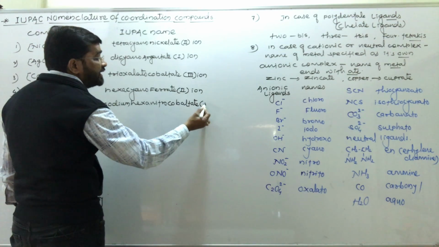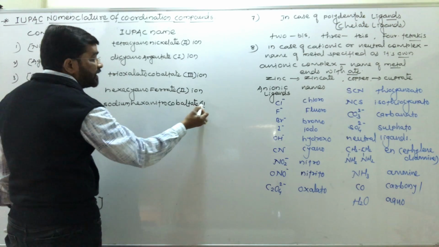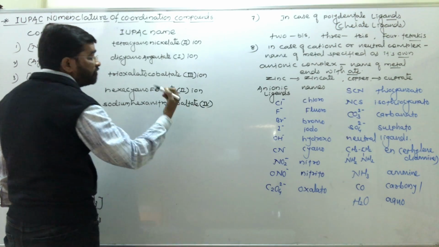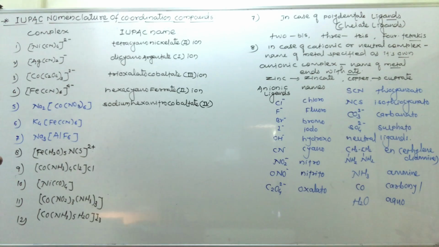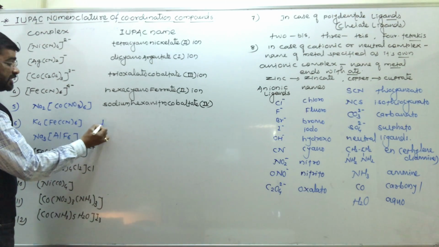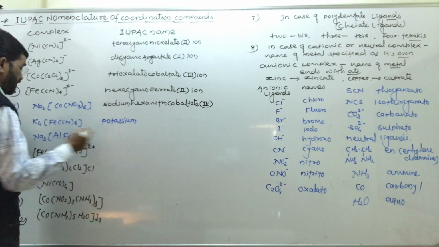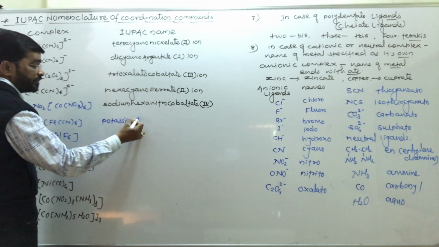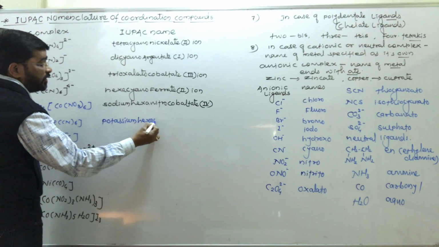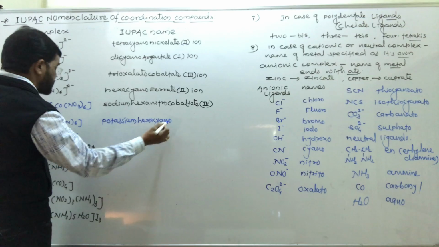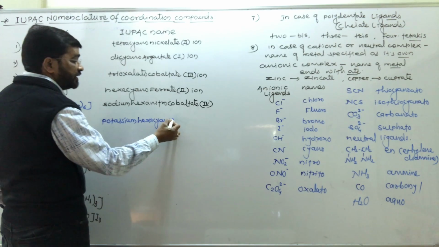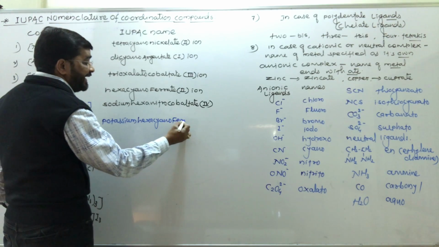Cobaltate, what is the oxidation number? It is cobaltate(III)... cobaltate 4. Then next one, potassium. Potassium is present in the ionization sphere. Potassium hexacyano, then ferrate.